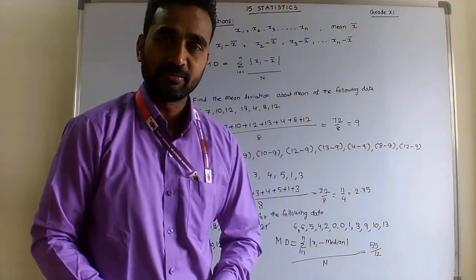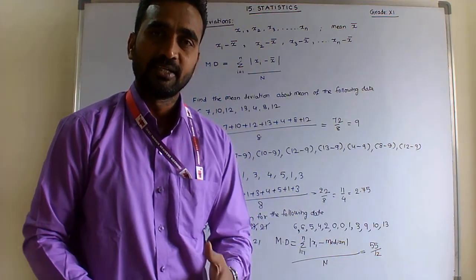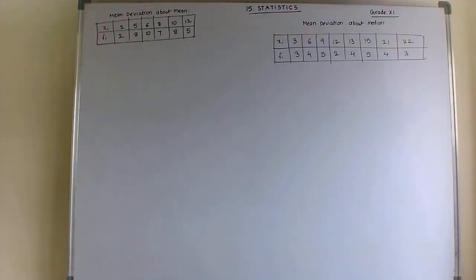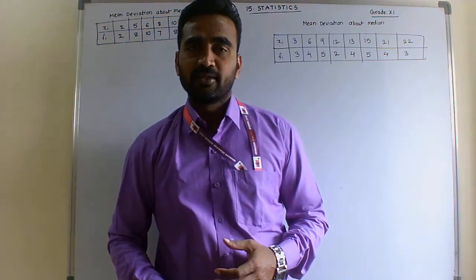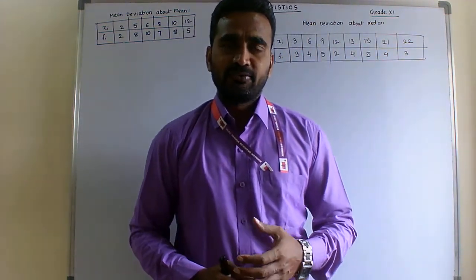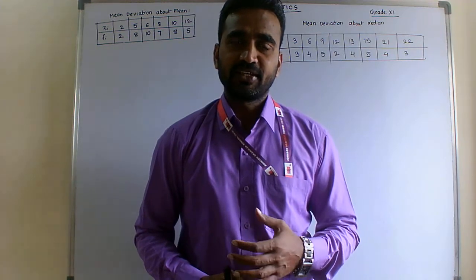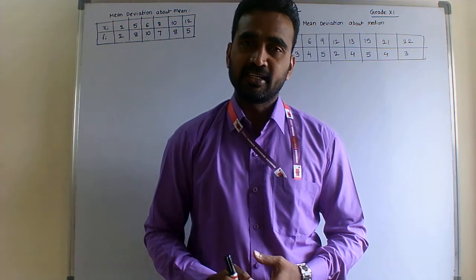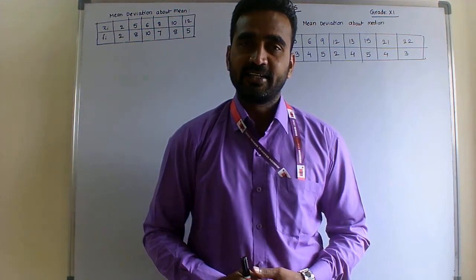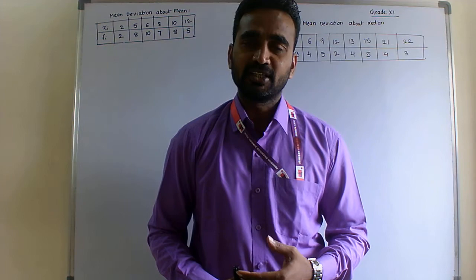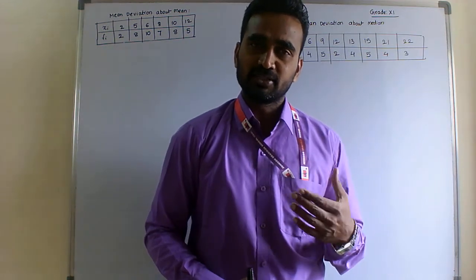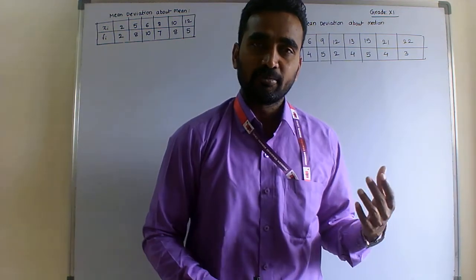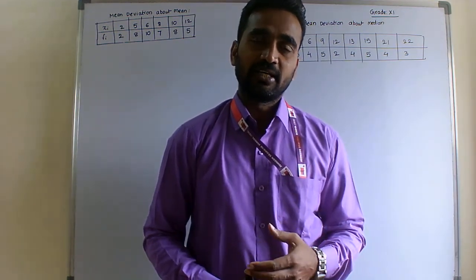Next we will go for the same thing, mean deviation about discrete data. Students, next one, find the mean deviation. We have to calculate the mean deviation of the given data, but the given data is discrete data, clearly arranged in ascending order. Then how to calculate the mean deviation about mean and about median? First we will calculate the mean deviation with the help of mean, and second with the help of median.